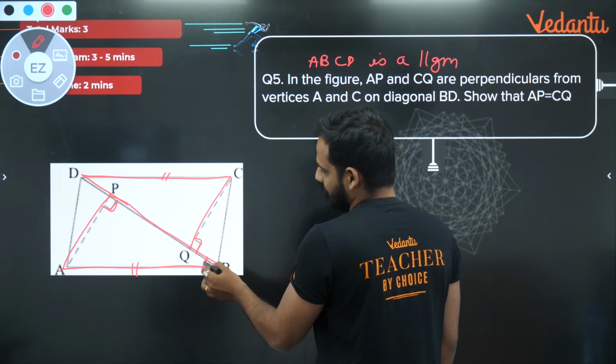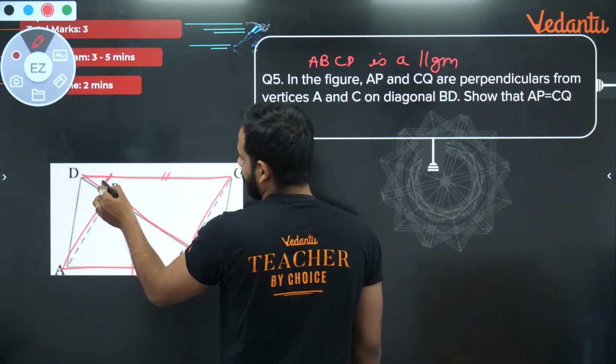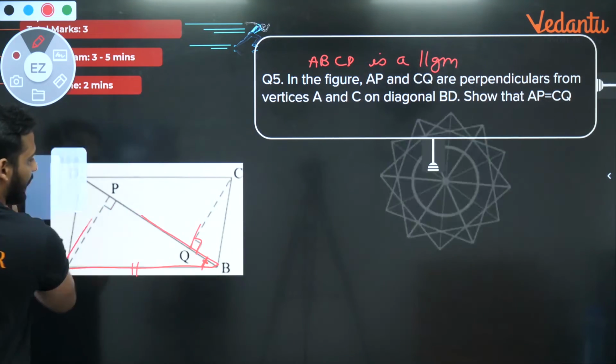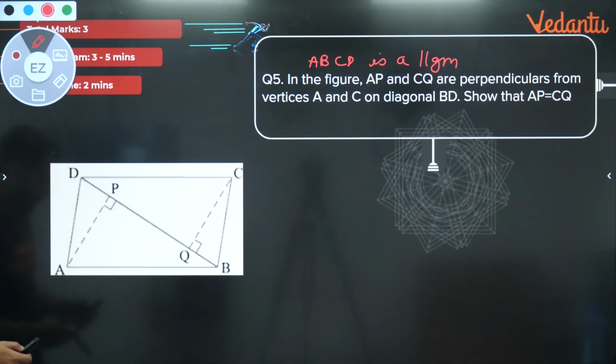The third part is also available, na? This angle will be equal to this angle. Done. So in that case also it can be done. Okay, so anyway it can be done. Chalo, let's move to the next question, bachcho.